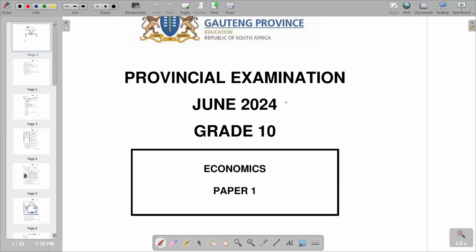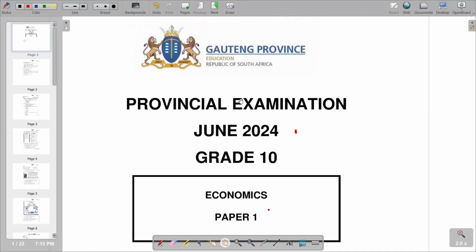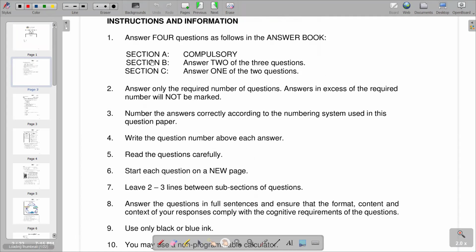Question paper of June 2024, and this is our Paper One from the province of Gauteng. So I'm going to start by going to our instructions and information according to this question paper, whereby the first instruction that we have is: answer 4 questions as follows in the answer book.